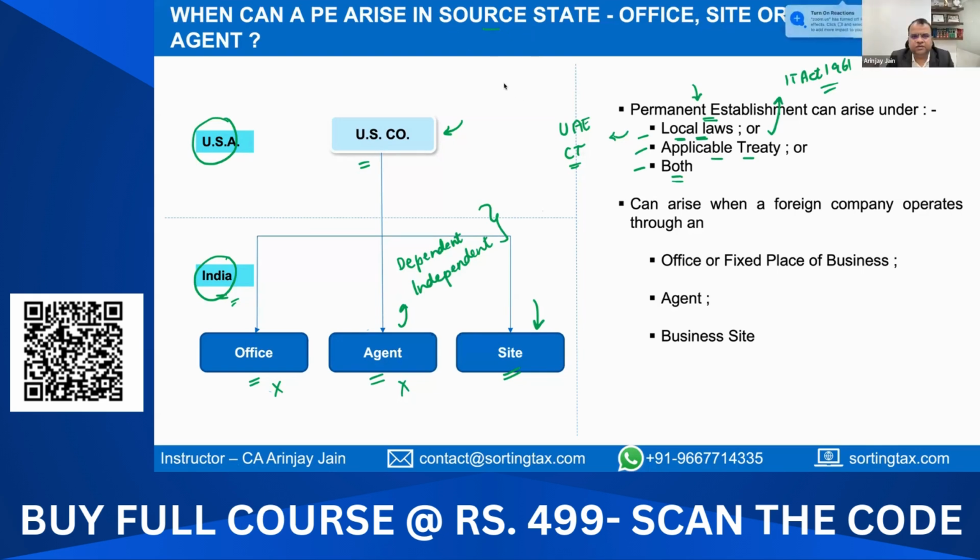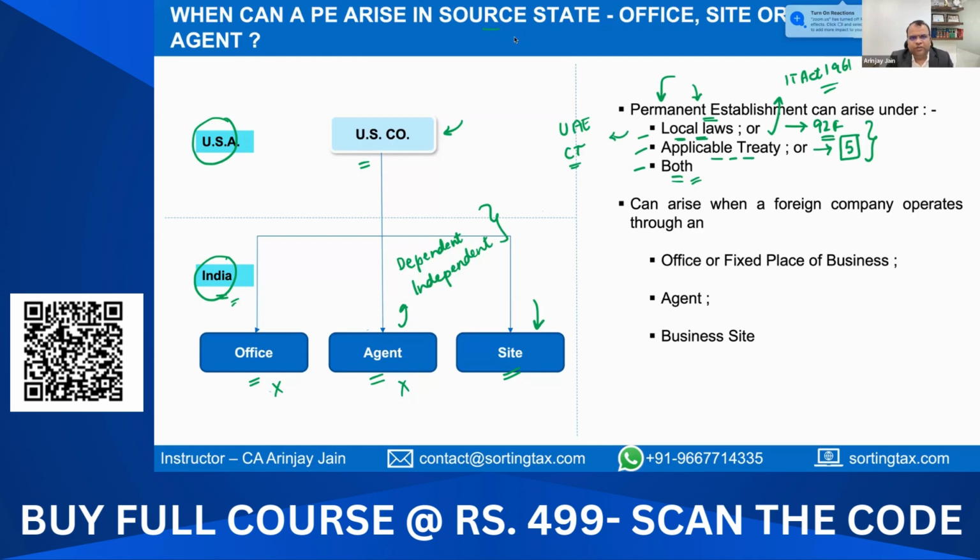So we've got two answers, which is both. So actually it's right. Under the Indian local laws, we have section 92F, which contains the definition of permanent establishment. In the Indian tax treaties, we have Article 5, which covers the definition of permanent establishment. So actually under both the local tax laws and the applicable tax treaty, we have the definition of permanent establishment. The same is also the case for UAE corporate tax, because in that case also you have the permanent establishment both under the UAE corporate tax law as well as the tax treaties which are entered into by UAE.